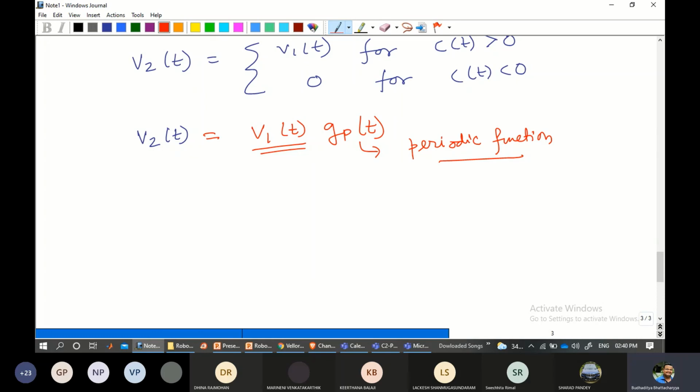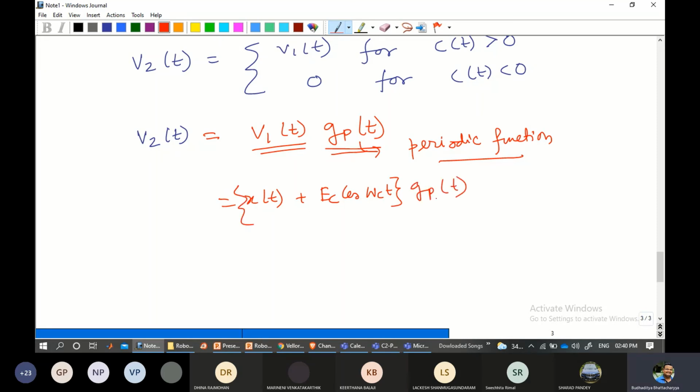For that purpose, mathematically we multiply this periodic function to V1(t). So it looks like x(t) plus Ec cos omega ct multiplied by g(t), like this.